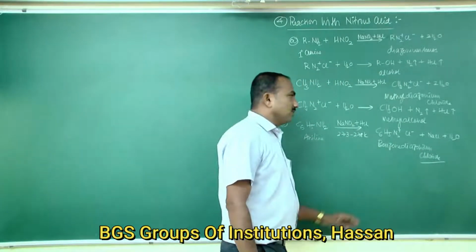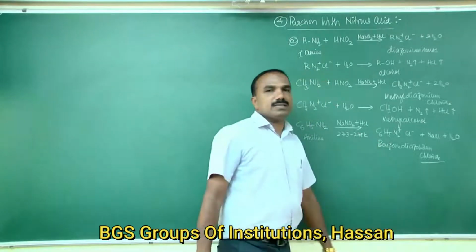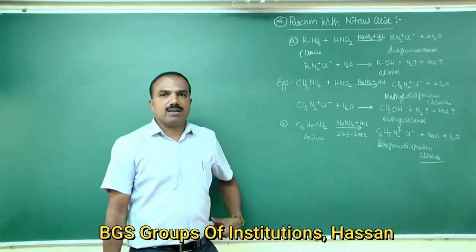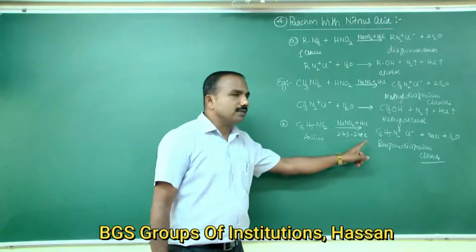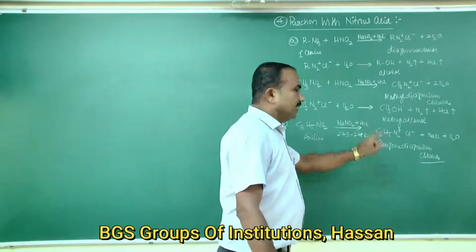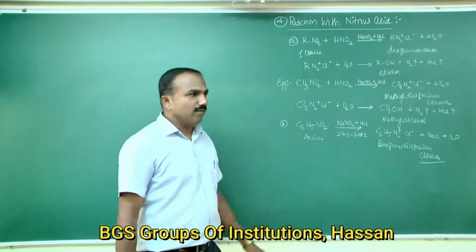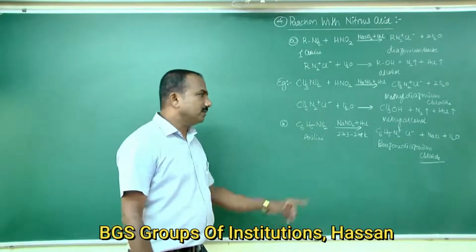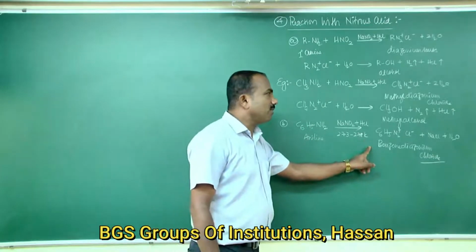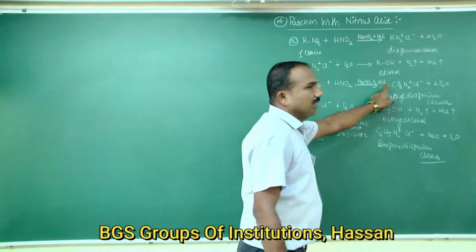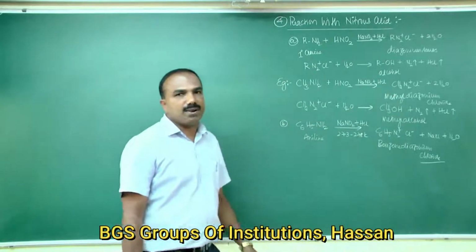This reaction is used for the synthesis of a variety of aromatic compounds, as benzene diazonium chloride is the starting material. This reaction is also used in the estimation of amino acids and proteins.